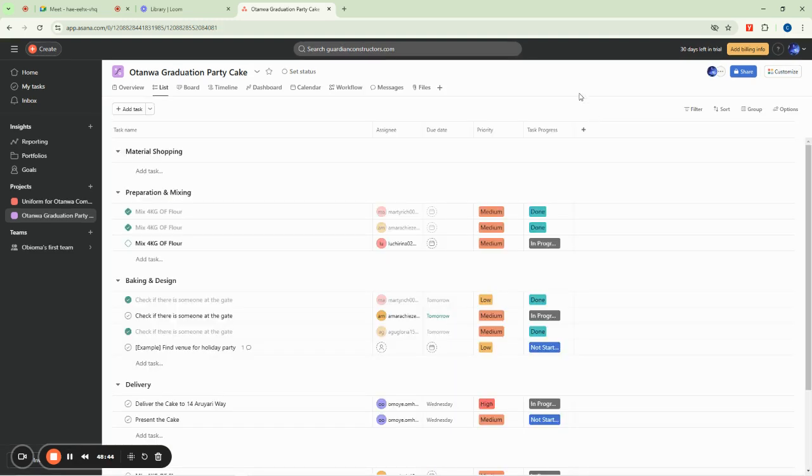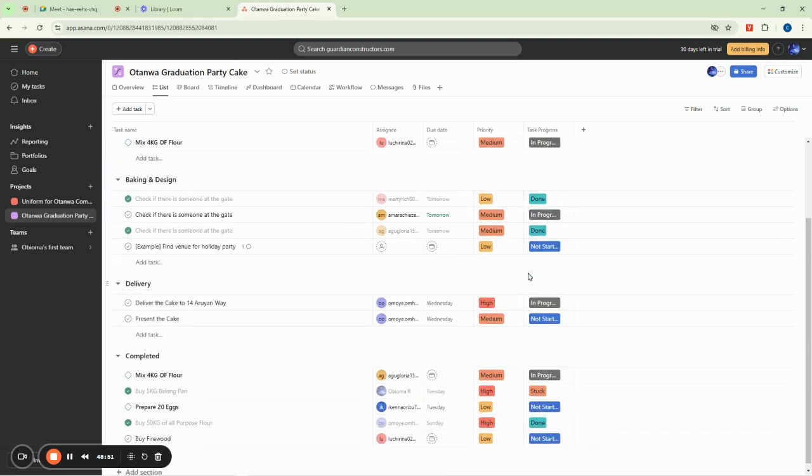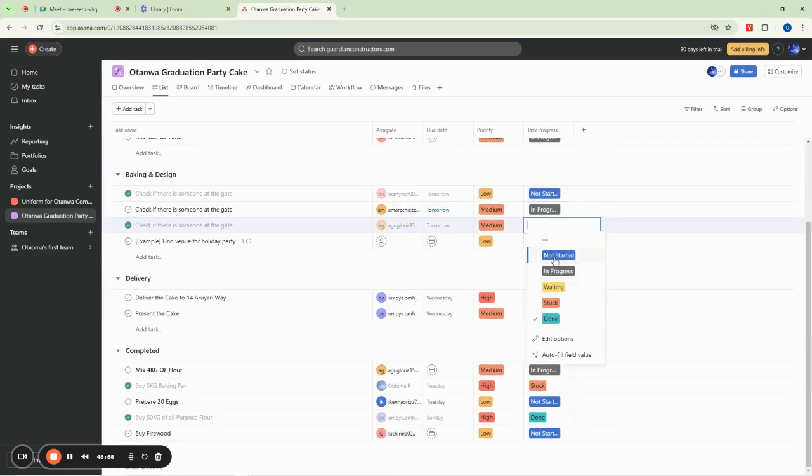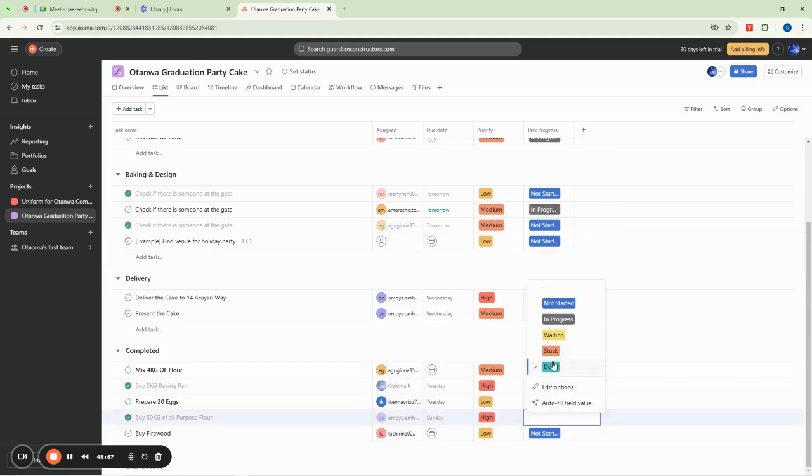Our automation will be based on this: whenever a task here is set from any of these statuses to done, as far as it is showing that it is now done, the task should be moved to a completed section below. Do you understand it now? Is it clear?